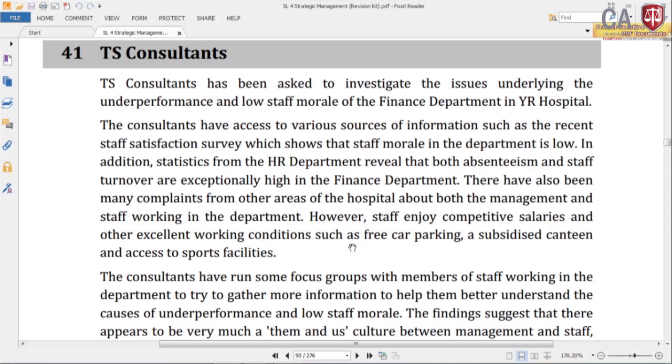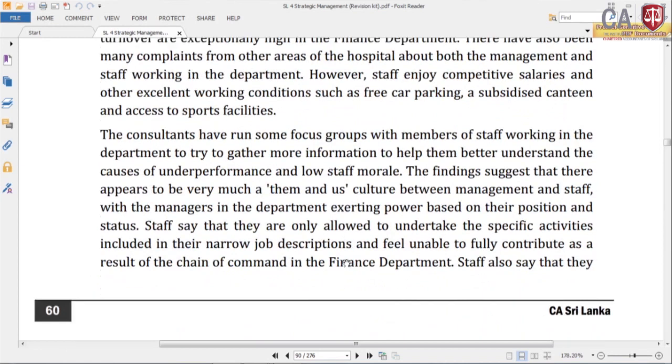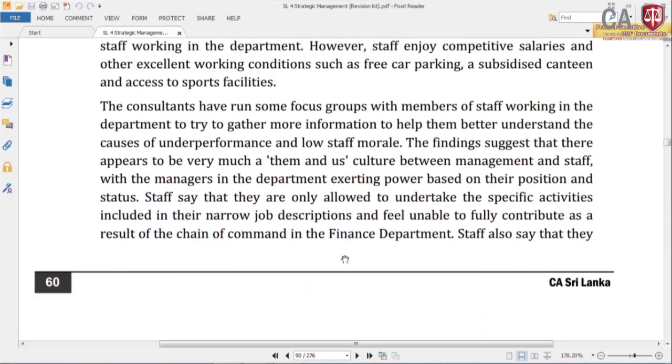Their working conditions are also good, such as free car parking, a subsidized canteen and access to sport facilities. That means hygiene factors are available. So, nothing is wrong with the hygiene factors. The consultant has run some focus groups with members of staff working in the department, to gather more information to help them better understand the cause of underperformance and low staff morale.